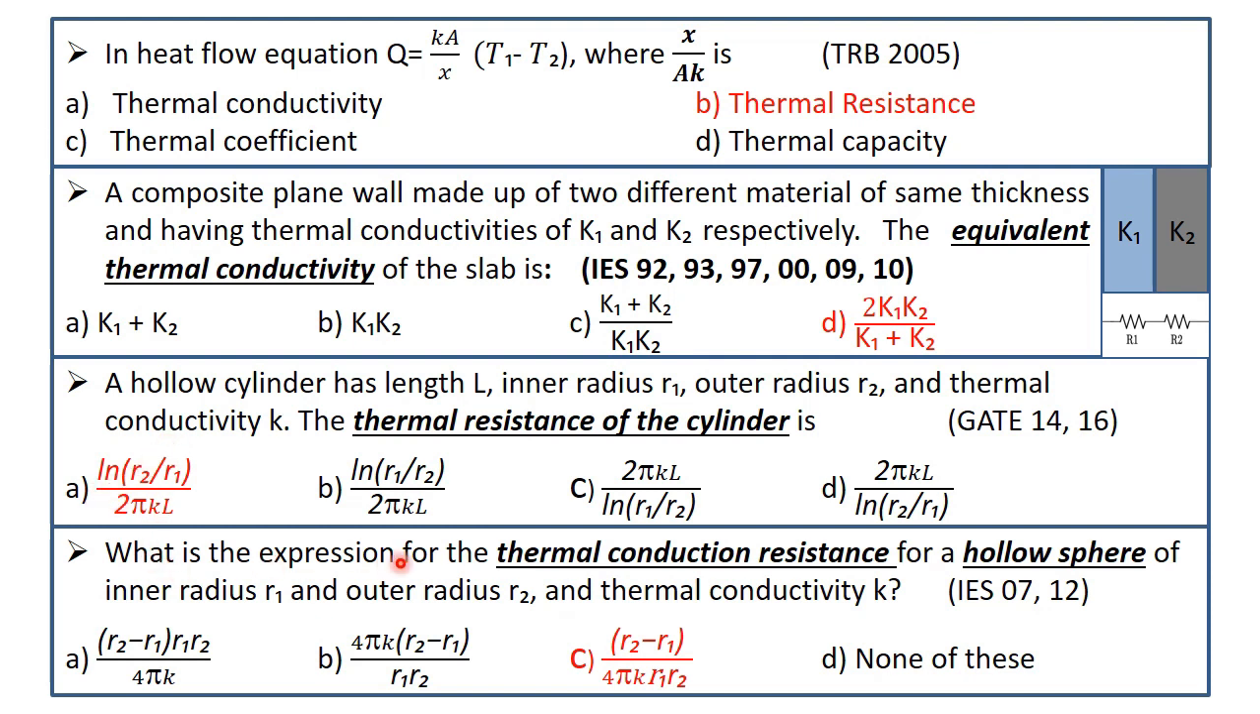Next, what is the expression for thermal conduction resistance for a hollow sphere of inner radius R1 and outer radius R2 and thermal conductivity K? So it was repeated in IES 2007 and 2012. So we know that the thermal resistance for sphere is equal to R2 minus R1 divided by 4 pi K R1 R2. So C is the correct answer.